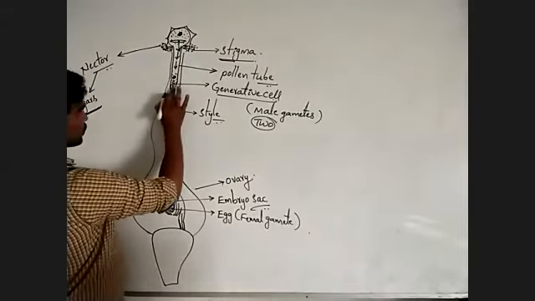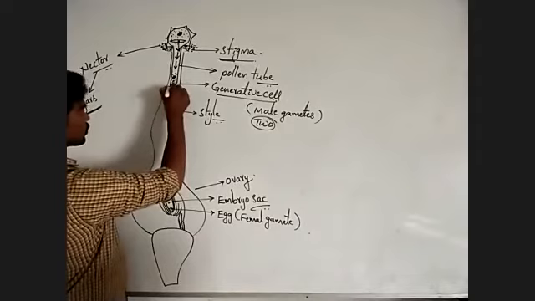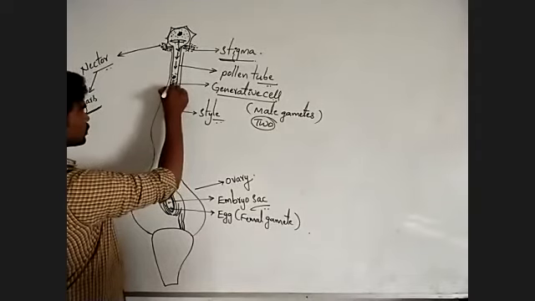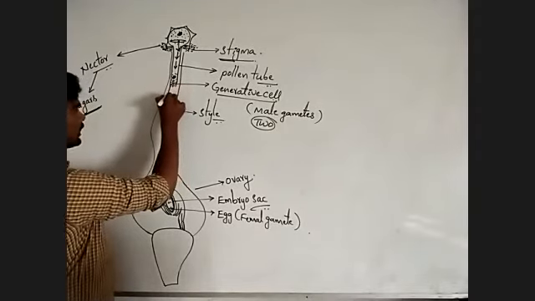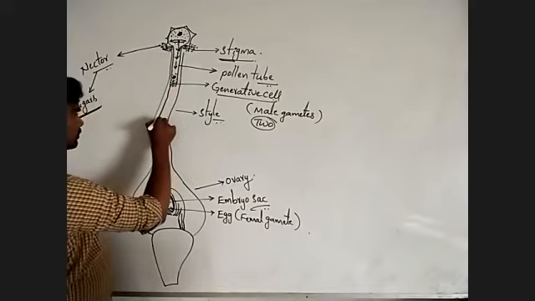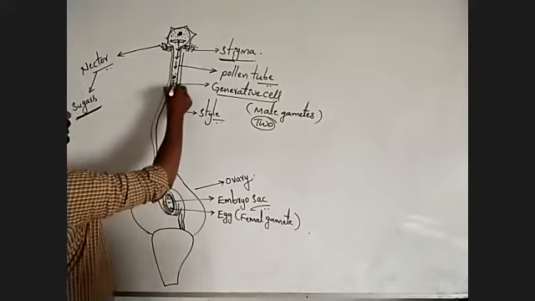Now, the pollen tube grows through the style towards the ovary.